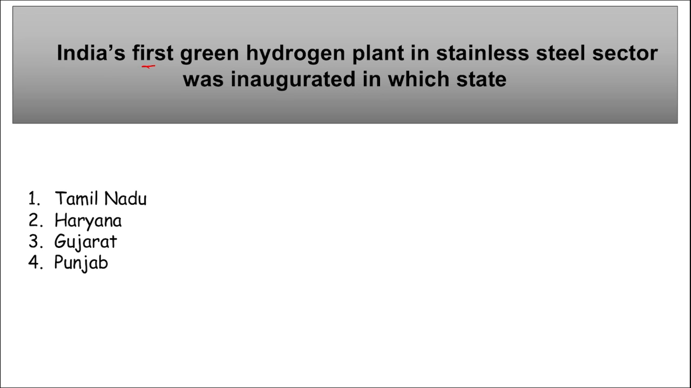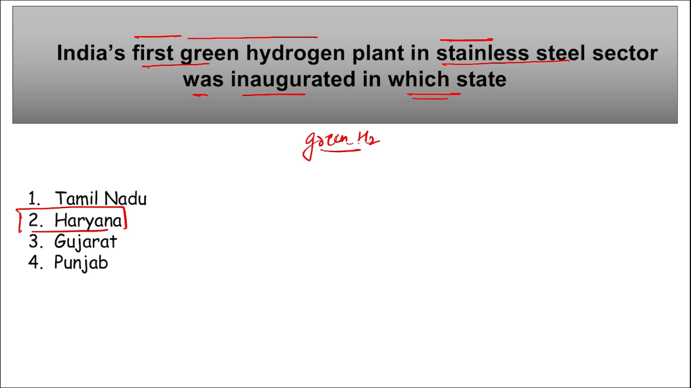Next is: India's first green hydrogen plant in the steel sector was inaugurated in which state? So remember, India's first green hydrogen plant in the stainless steel sector was inaugurated in which state? It was inaugurated in Haryana. Right, we are talking about green hydrogen. Why is this important? Because there is no release of carbon into the atmosphere while burning. Water vapor is the final product on burning green hydrogen.